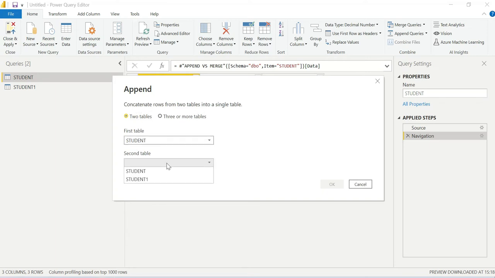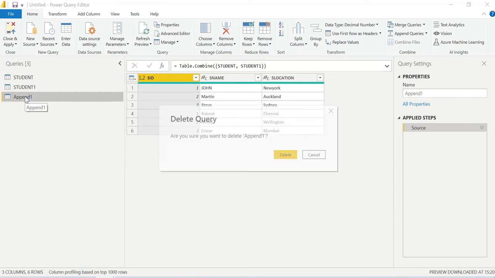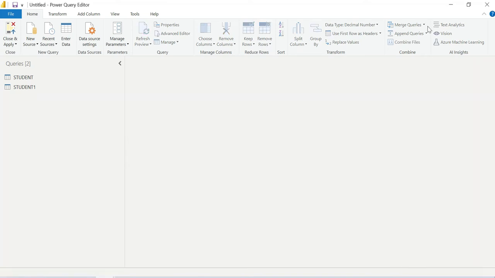Okay, two tables: Student and Student1. When I click OK, you can see the new table has been created automatically. If you see, these rows from the two tables are appended. Instead of removing it again, I will show you what happens with append only.